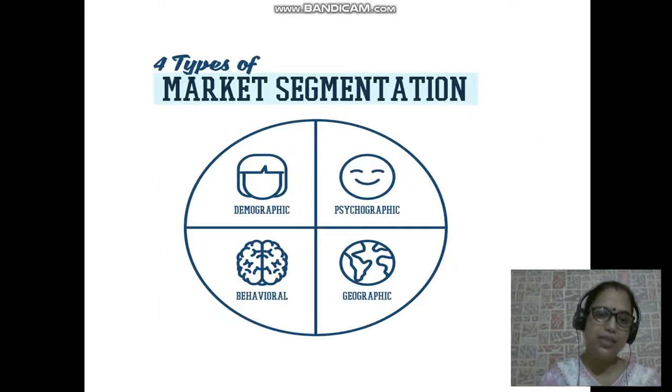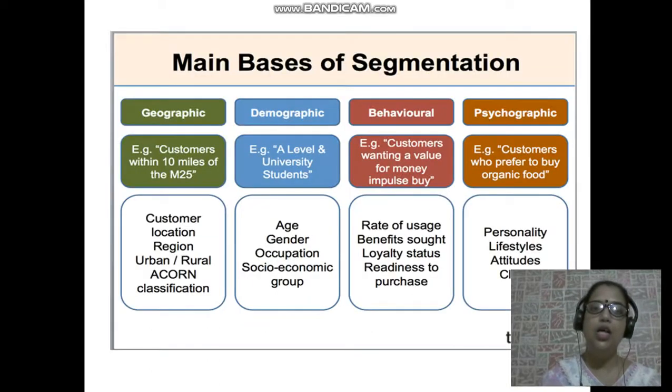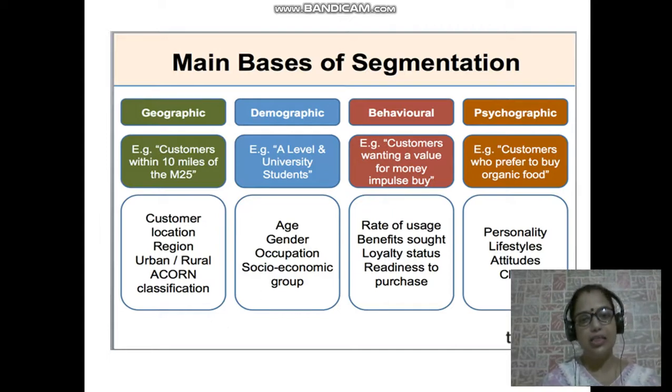So there are 4 bases of segmentation: demographic, psychographic, behavioral and geographical. So what is geographical segmentation? When we segment the customers according to the area, that is geographic segmentation. Demography is nothing but the features of population.